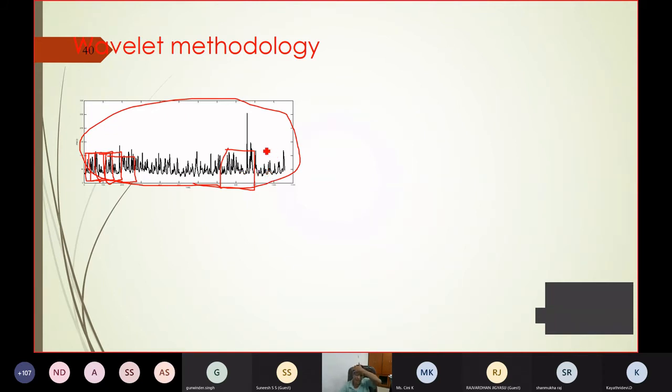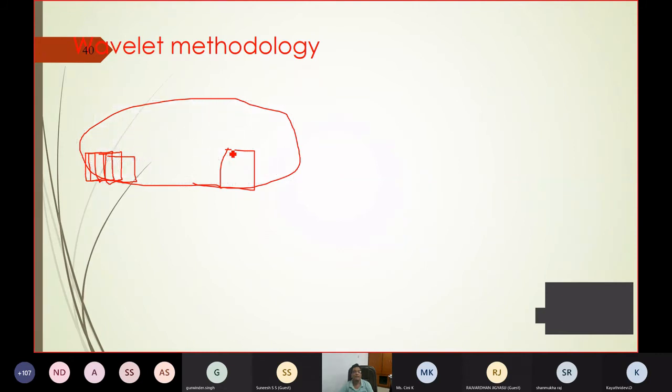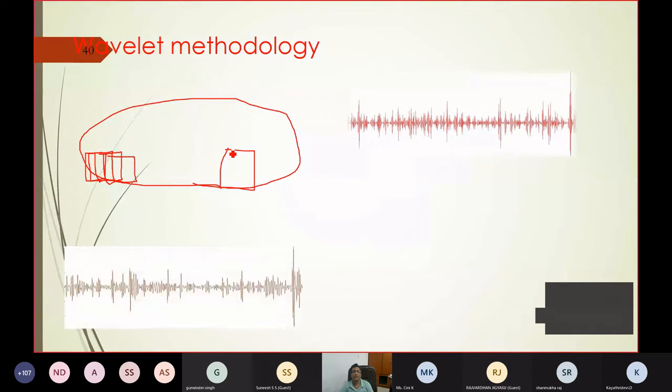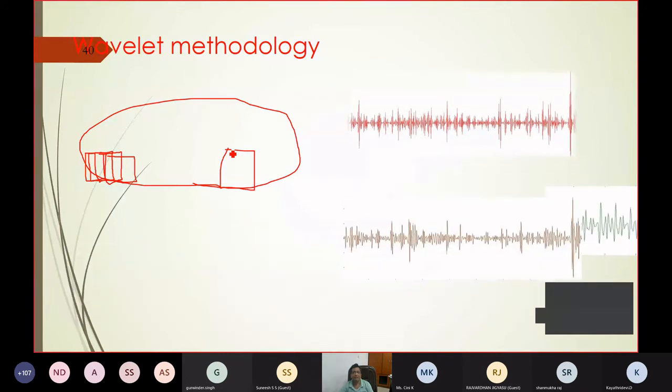So my point is, instead of getting the training and testing patterns from the original data, we can apply a signal processing method to filter the signal into different bands. Now I can filter it into band 1, band 2, band 3, band 4, band 5.